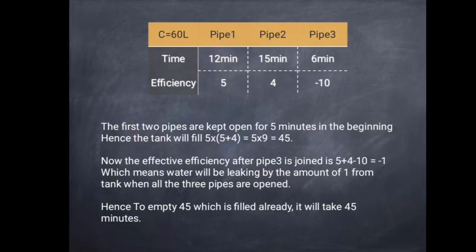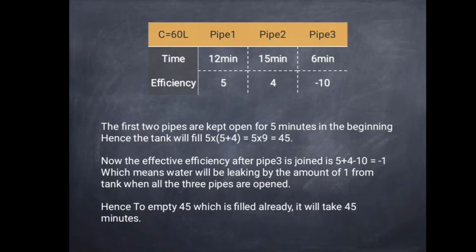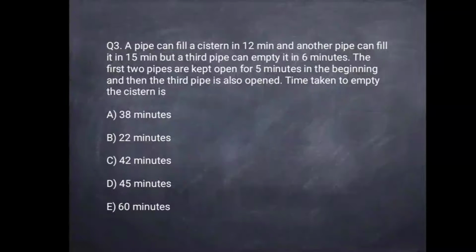Now the efficiency of pipe 1 will be 60 by 12, which is 5. Efficiency of pipe 2 will be 60 by 15, that is 4. And efficiency of pipe 3 will be 60 by 6, that is 10. And it is given that pipe 1 and pipe 2 are filling pipes, but the third pipe is emptying the cistern, which means it is a leakage.